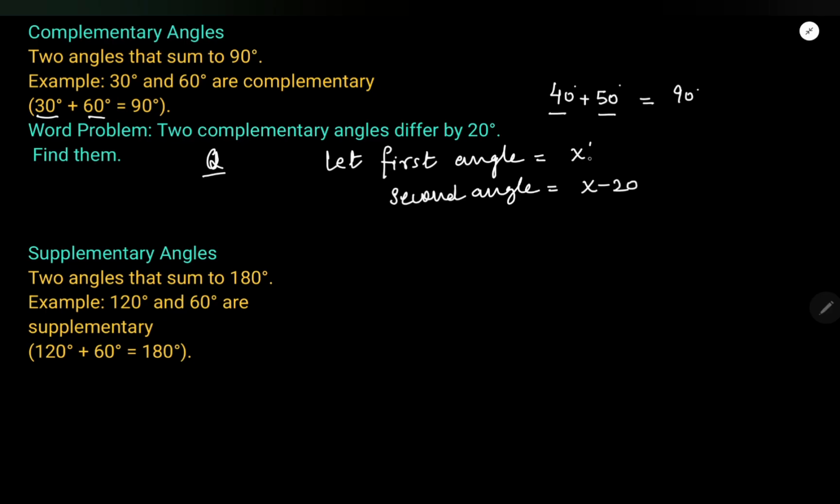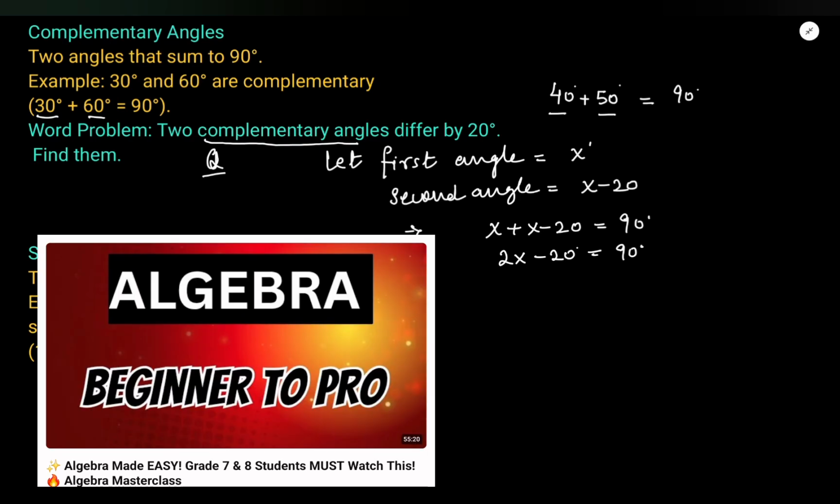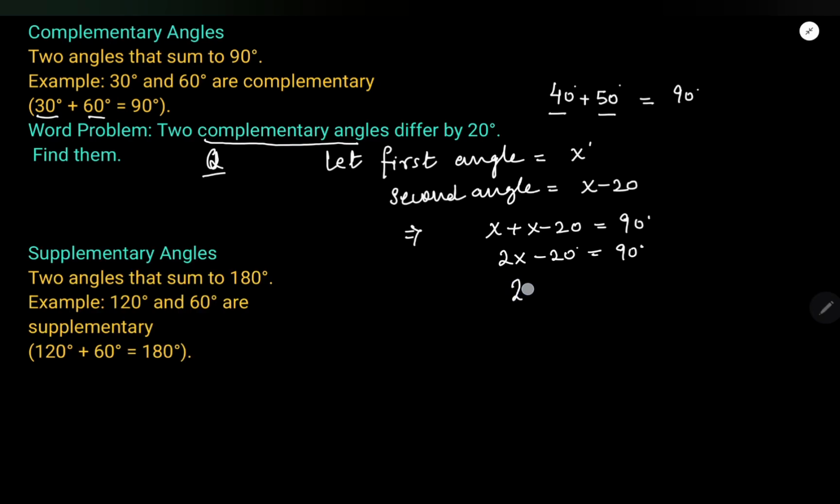Now the difference of these two angles is what? 20 degrees, right? Okay, then we know that these two angles are complementary. They are giving us two complementary angles. This implies the sum of these two angles is equal to what? 90 degrees, right? Okay, so 2x minus 20 is equal to 90 degrees. This is not anything else. This is just an equation and we know how to solve an equation. I have made a package on algebra as well. You can watch that.